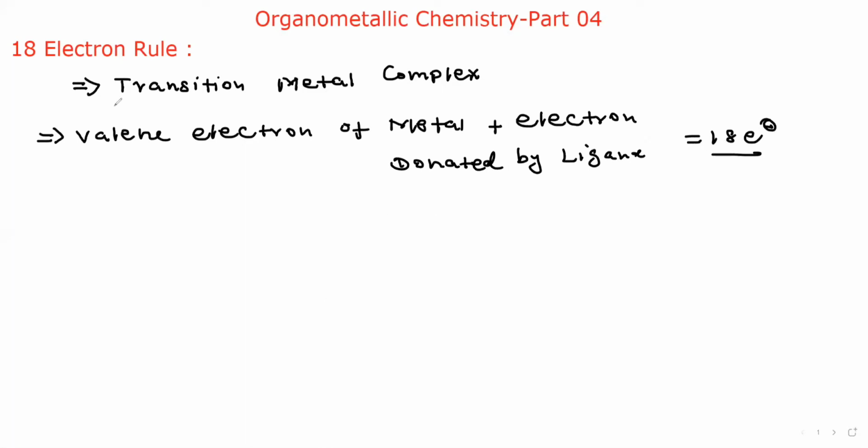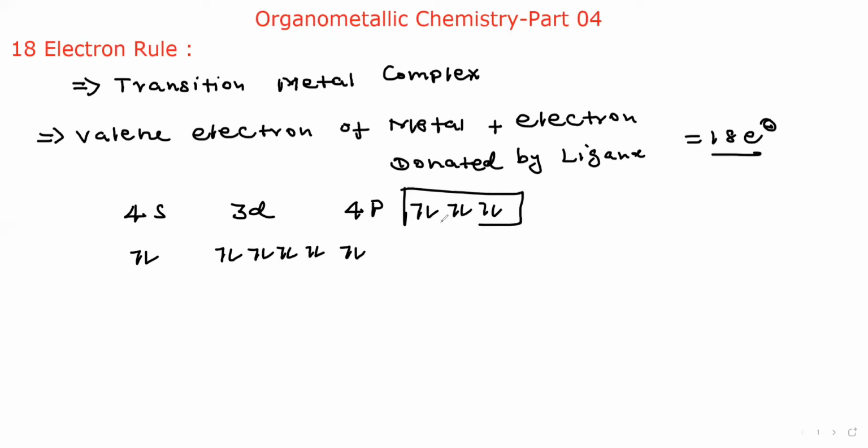For example, in a transition metal we have 4s, 3d and 4p. 4s means 2 electrons, 3d means 2, 4, 6, 8, 10 electrons, and 4p means 2, 4, 6 electrons. Here 6 electrons, here 10 electrons, therefore 16, plus 2 electrons, 18.